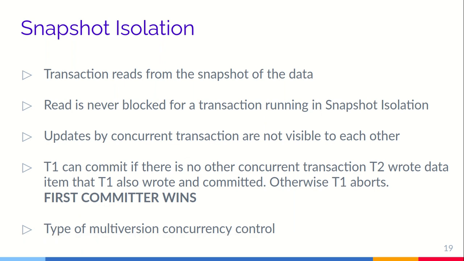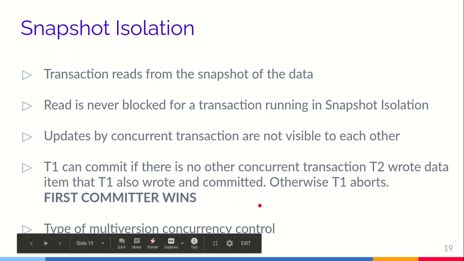So let's say there are two transactions T1 and T2, and T1 has written a data item and T2 has also written that same data item, but T2 has committed first. T2 has committed and then T1 tries to commit. So the commit by T1 will get aborted, because according to the first committed wins rule, T2 had committed previously, so that data will be stored in the database. So snapshot isolation is basically a type of multi-version concurrency control.